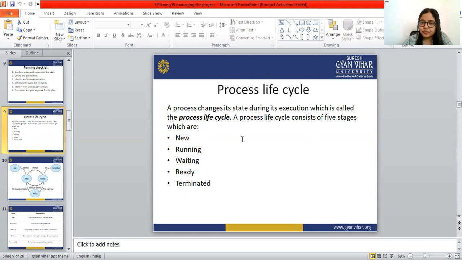So these all are the stages of the process life cycle.